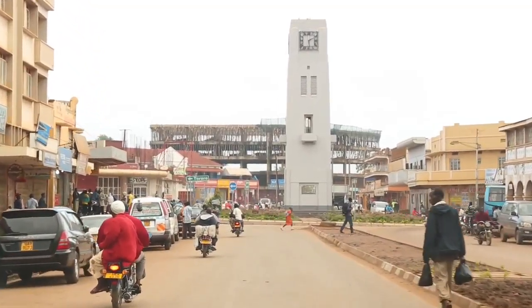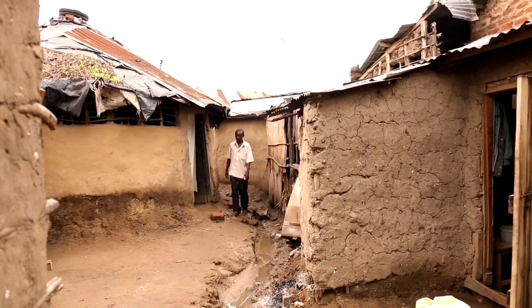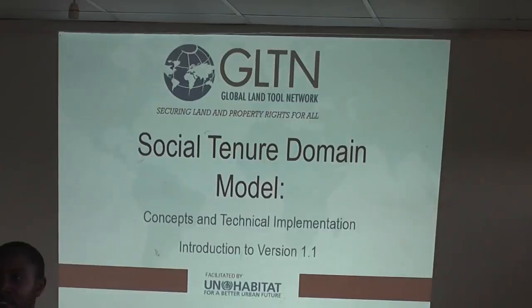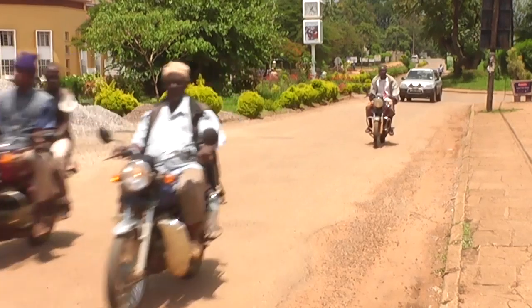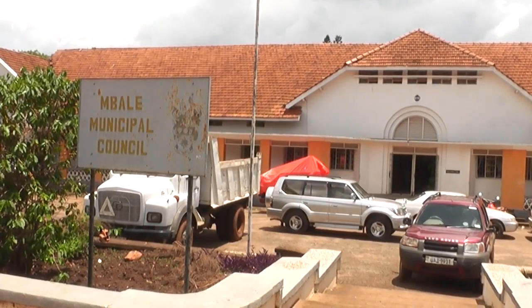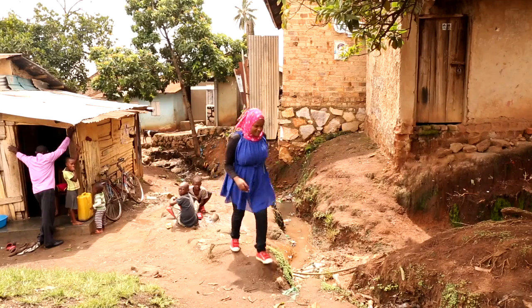Since 2011, Act Together Uganda and the National Slum Dwellers Federation of Uganda have been piloting the use of the Social Tenure Domain Model in Mbale municipality to address land tenure relationships in urban poor settlements in Uganda. STDM is a pro-poor land tool that was established to register and recognize the tenure statuses and nature for the urban poor and their rights on land and to the places where they live.